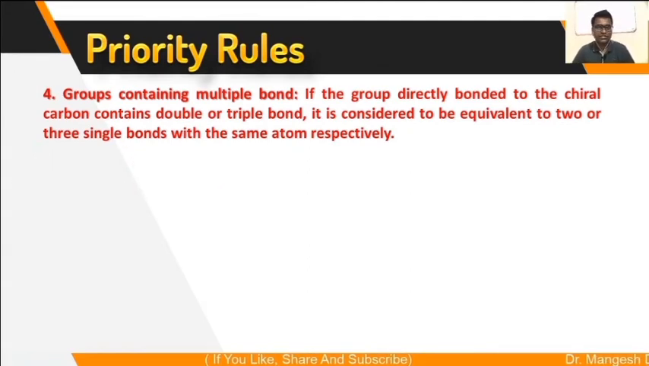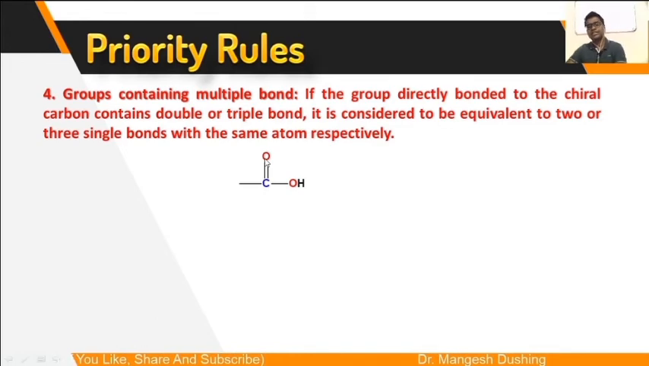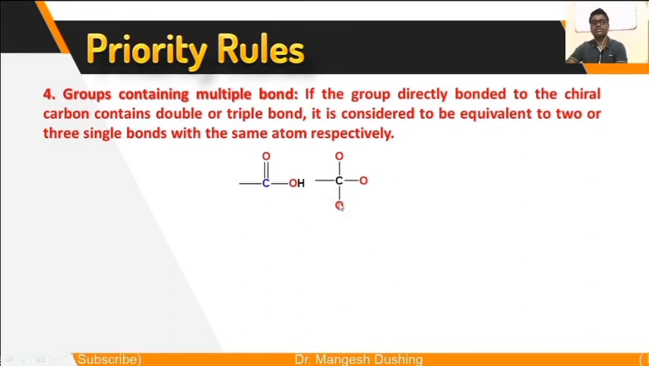This is the next functional group, the carboxylic acid functional group. To this carbon, there is a double bonded oxygen and a single bonded oxygen. This double bonded oxygen you have to consider as 2 single bonds to the oxygen atom, and this is the single oxygen. So you write these 3 atoms as oxygen, oxygen and oxygen.